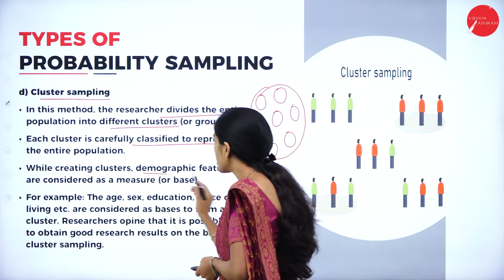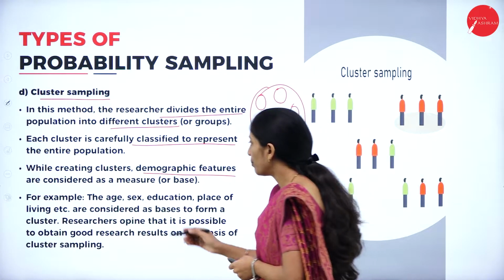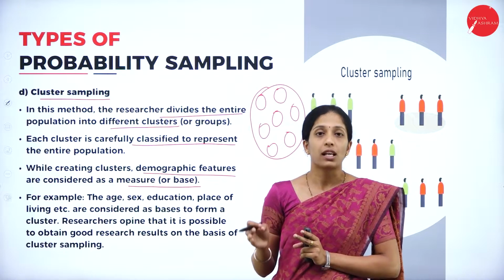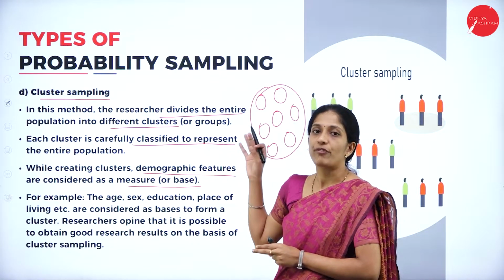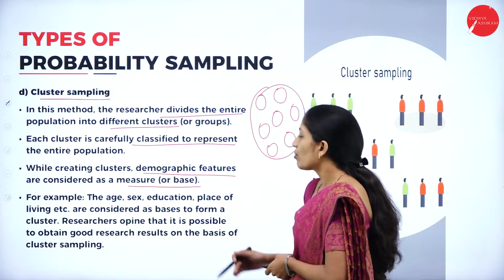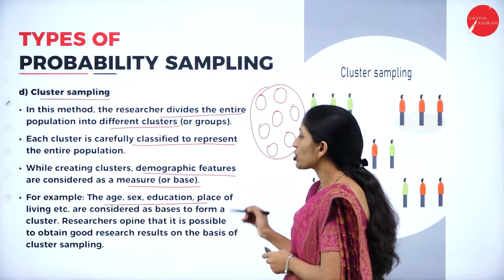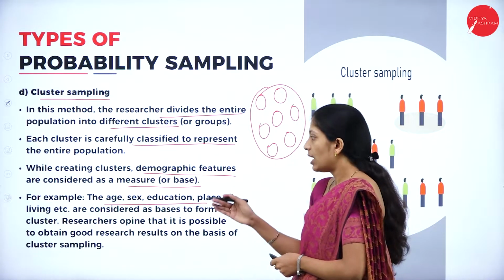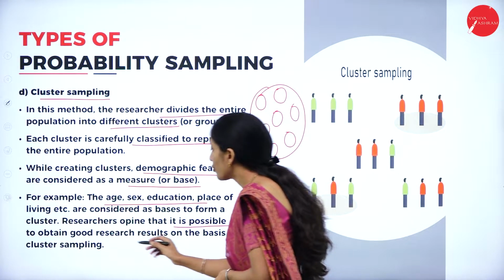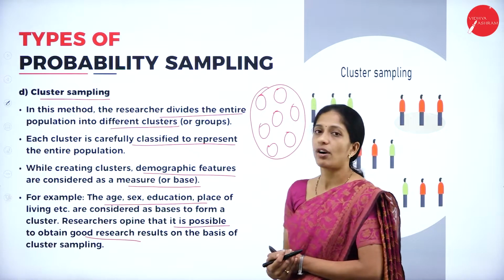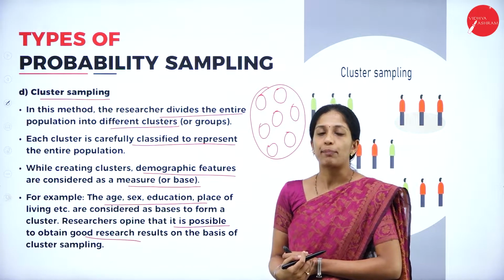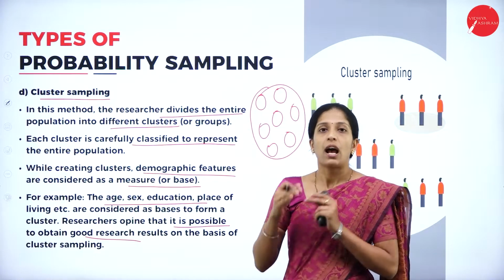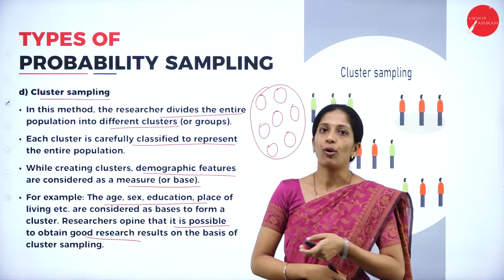While creating clusters, demographic features are considered as a measure. So they are going to consider the demographic features. It may be age, it may be income or sex. Such demographic features have to be considered. For example, age, sex, education, place of living, etc. are considered as a base to form the cluster. Researchers opine that it is possible to obtain good research results on the basis of cluster sampling. So through cluster sampling, the whole population will be divided into small groups called clusters, and that small cluster will represent the whole population.